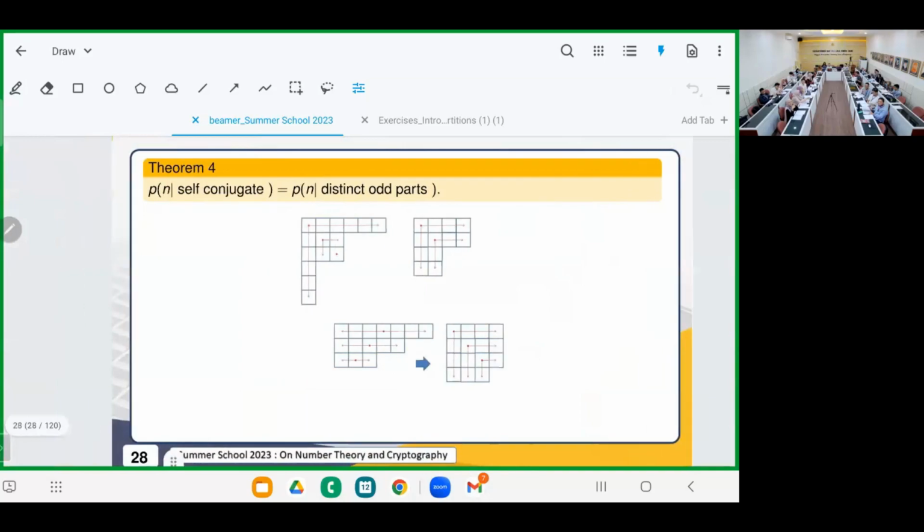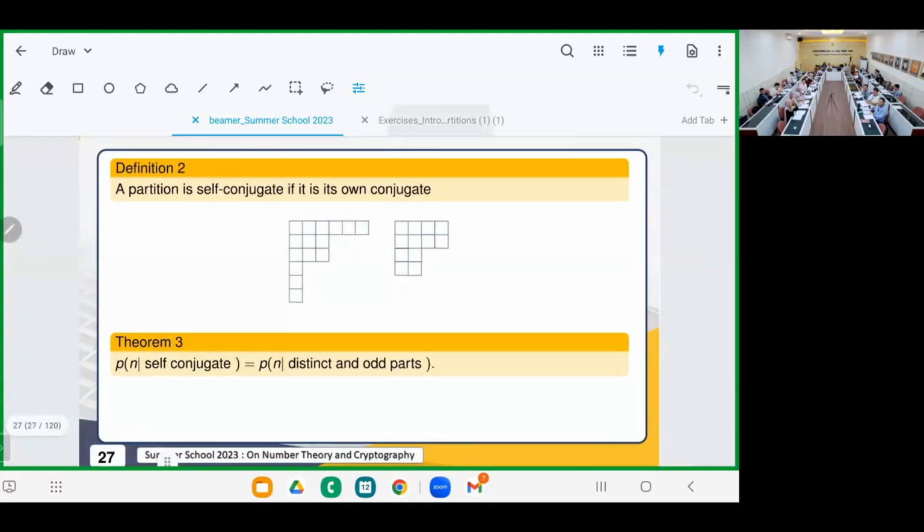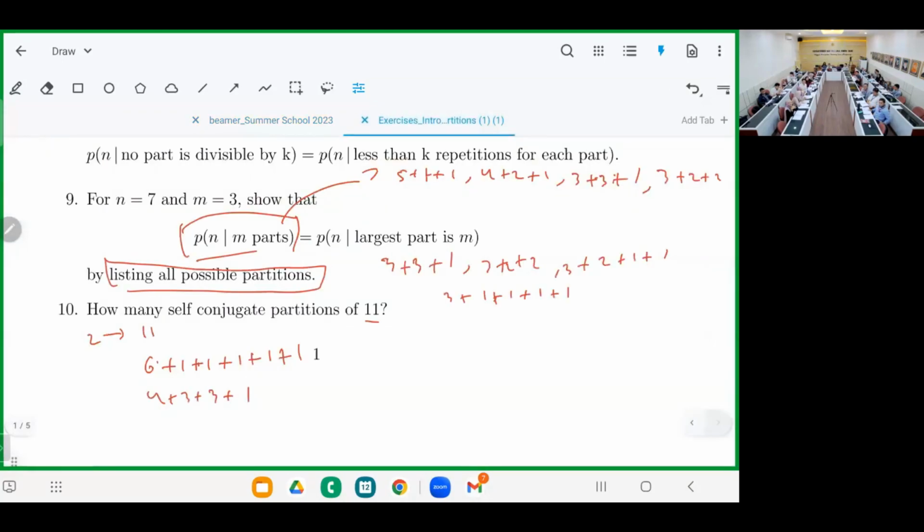This one, distinct odd. So yeah, distinct odd: 11, and then 7, 3, 1. 7 plus 3 plus 1, that's what I mean. And then, yeah, you should have one more, because you have 3 partitions here. 11 is not good.